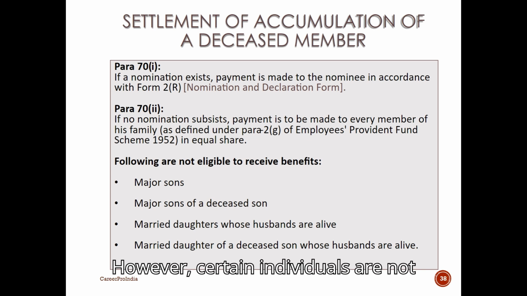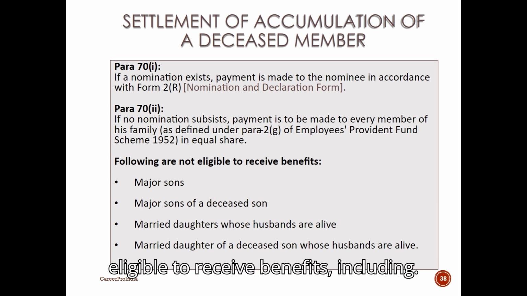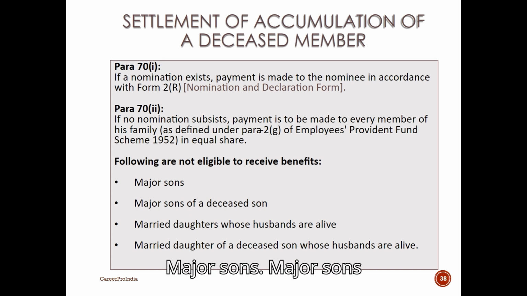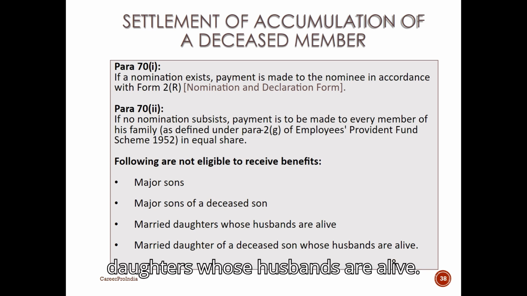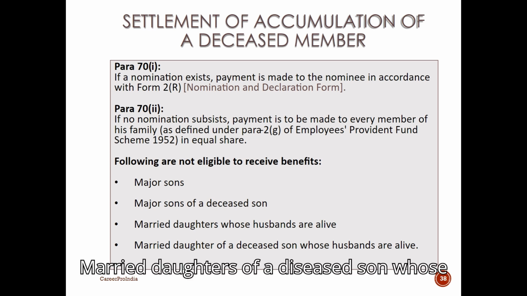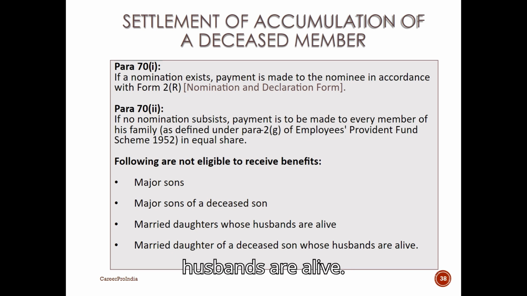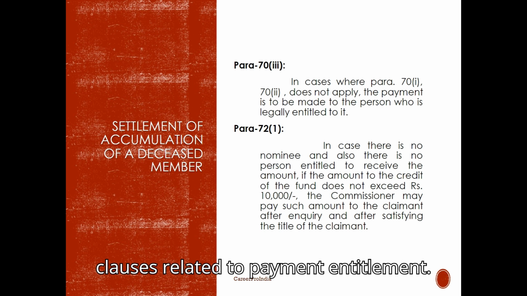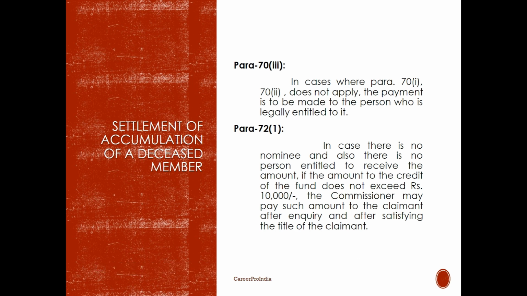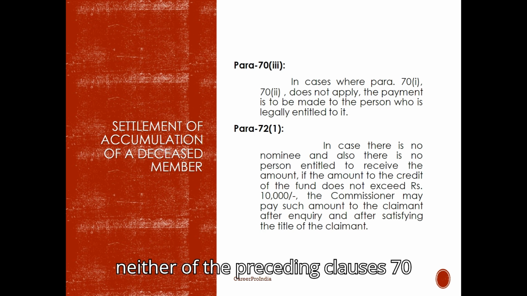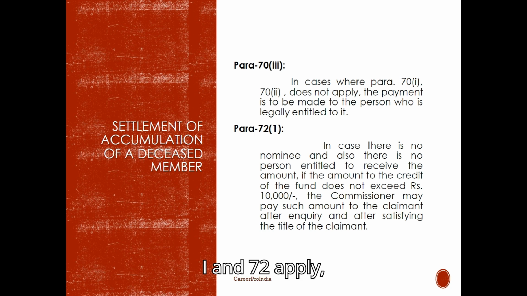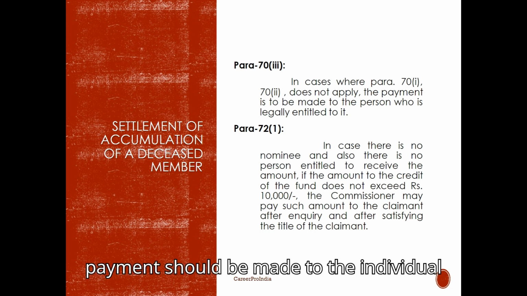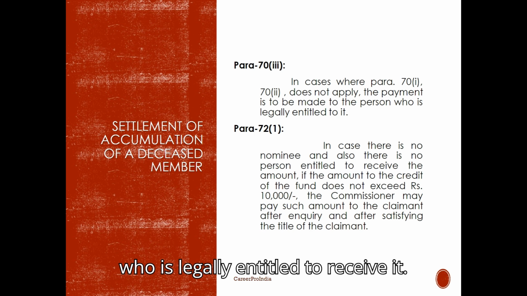However, certain individuals are not eligible to receive benefits, including major sons, major sons of a deceased son, married daughters whose husbands are alive, and married daughters of a deceased son whose husbands are alive. Let's take a closer look at two specific clauses related to payment entitlement. Para 70(3) outlines that if neither of the preceding clauses, 70(1) and 70(2), apply, payment should be made to the individual who is legally entitled to receive it.